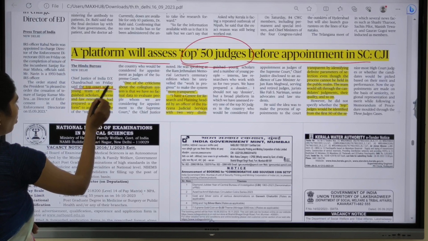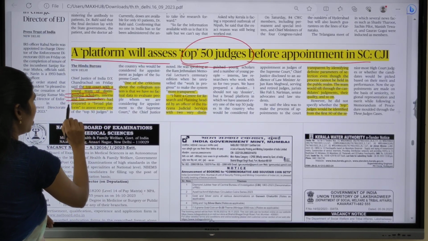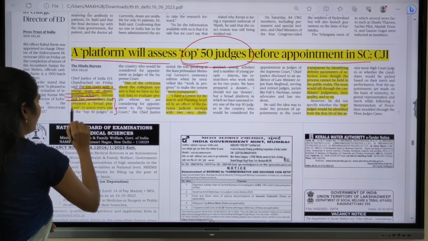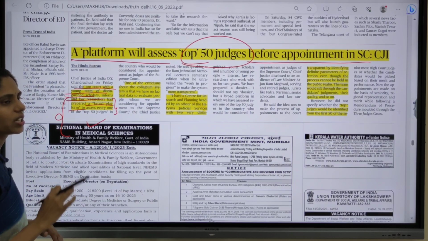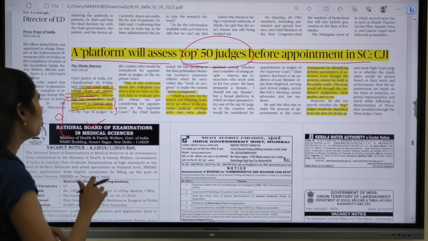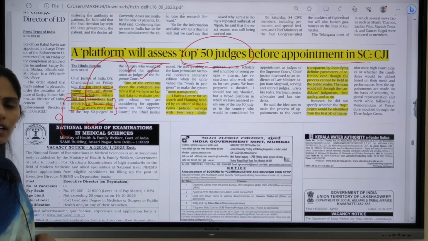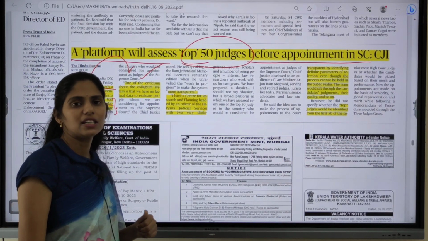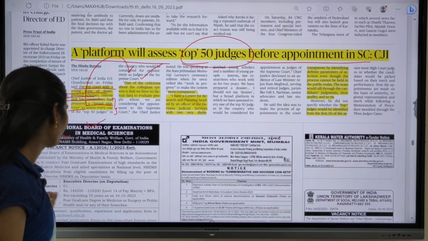Okay, so this platform, which is built by a young team of distinguished scholars, interns, law researchers, they came up with a broad platform, and this platform will be giving information regarding top 50 judges who are going to be appointed for this Supreme Court. So this is the one way that we can increase transparency in the appointing process.